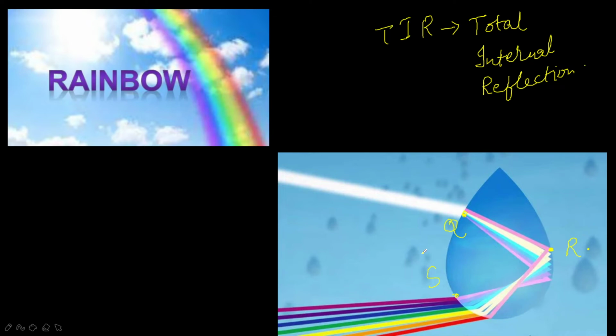We are the observers, no? They reach us, and that is what we find as a rainbow.